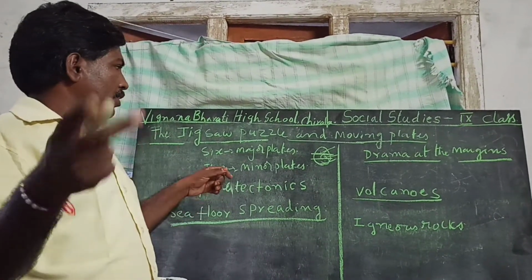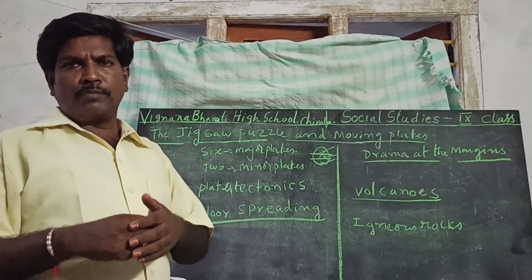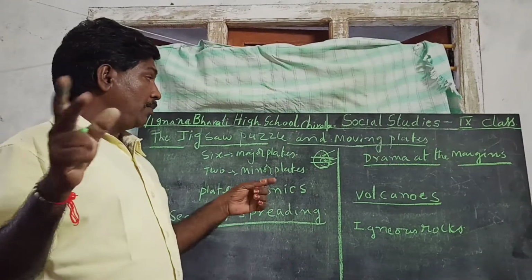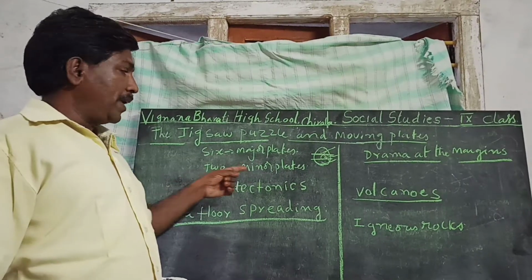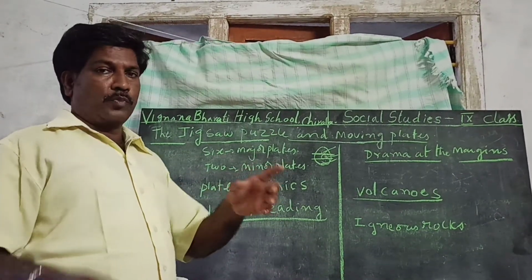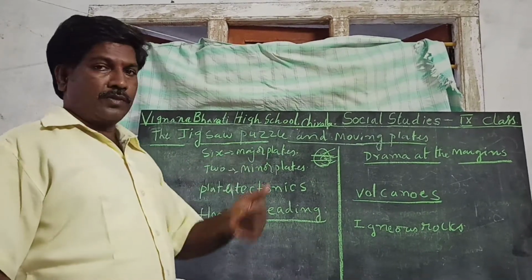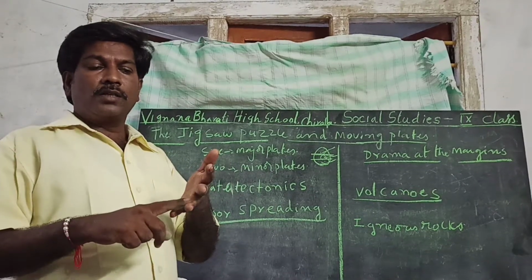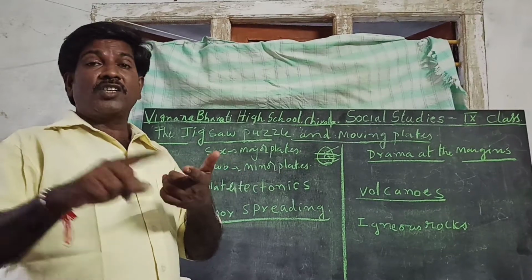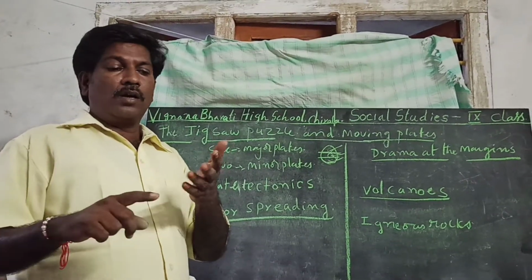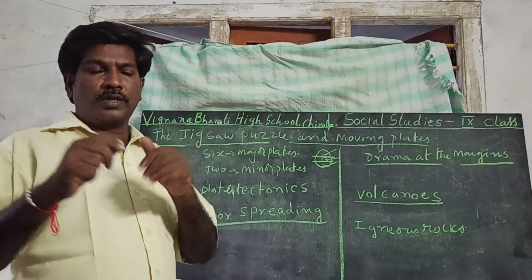Next one. How many plates are there? Here we know there are 6 major plates and 2 minor plates. The 2 minor plates, meaning small plates, are the Arabian plate and the Nazca plate. And the major plates are the Pacific plate, Africa plate, South America plate, North America plate, Eurasia plate and Australian plate. The Eurasian and Asian plate is also there.